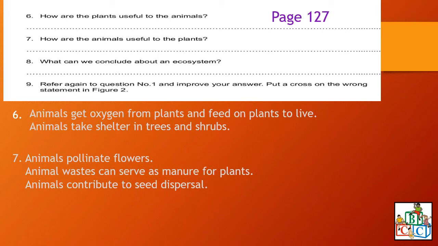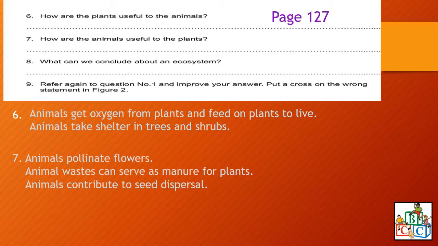So we talked about seed dispersal, how, for example, a bird is going to take a seed and throw it somewhere, and then the plant is going to germinate and produce a new plant. Okay, so this is okay.